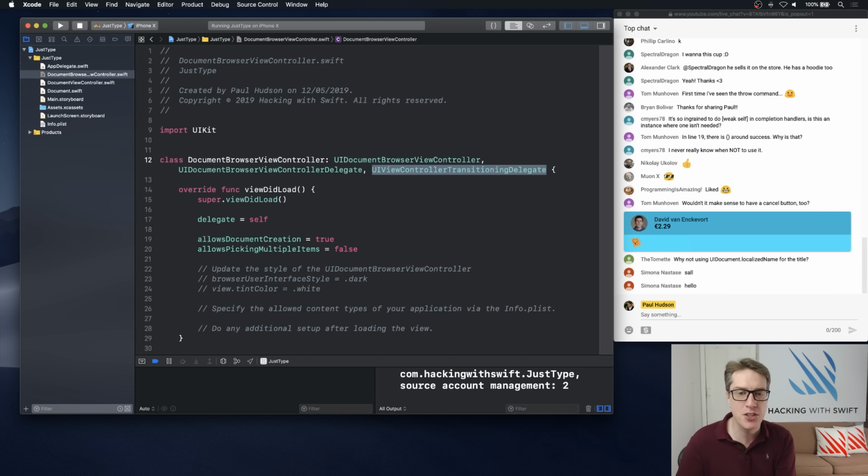That is the protocol that defines how you go from view controller A to view controller B. Now, this is one of the gnarliest APIs in Apple land, I think. It's very complicated, bizarrely complicated, but there you go. Fortunately, UIKit makes it very easy here because UIDocumentBrowserViewController does all the work for us, more or less.